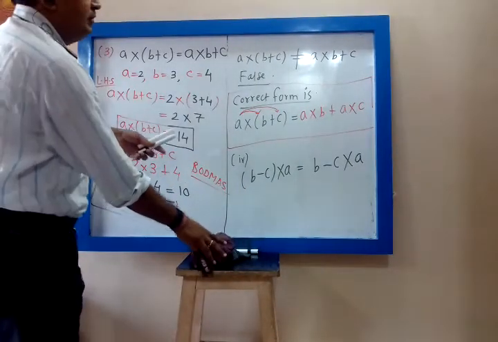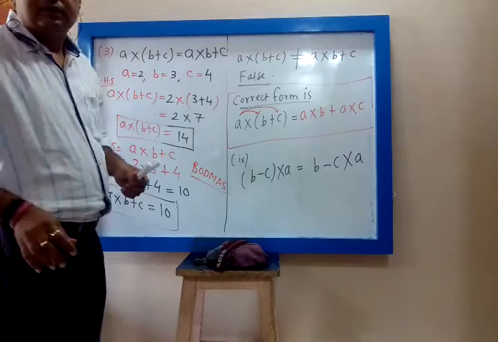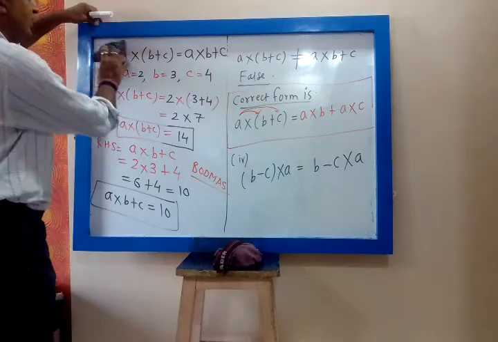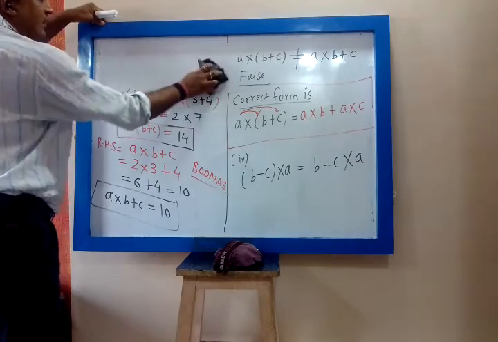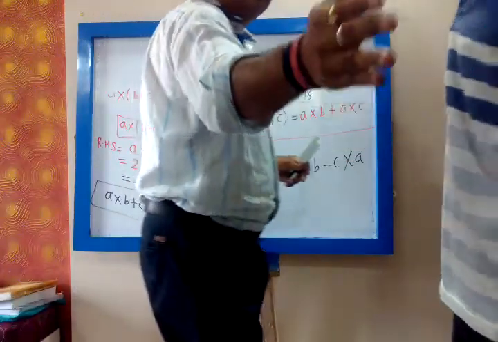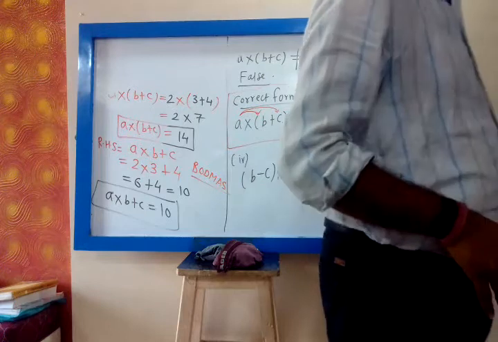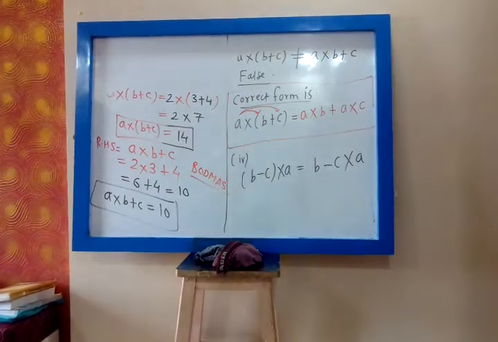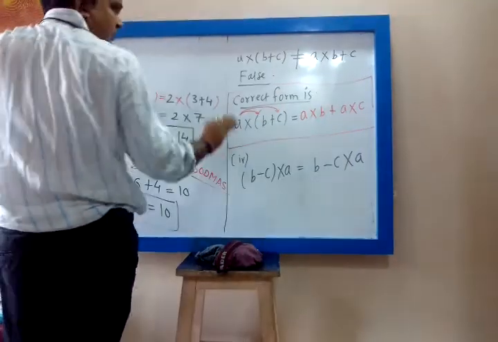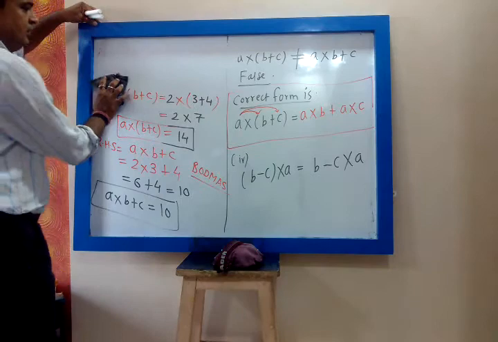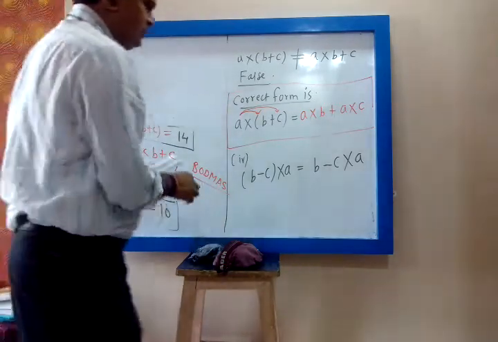Yes, now you have known the technique. You know the correct form.